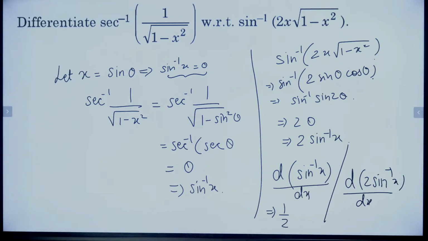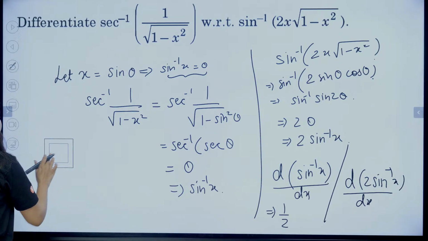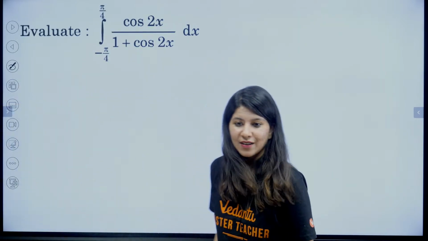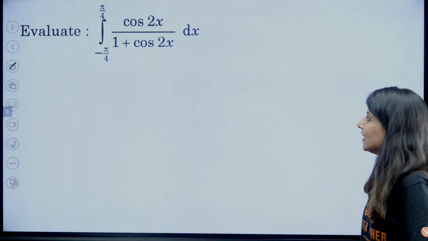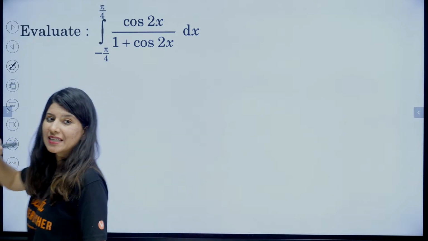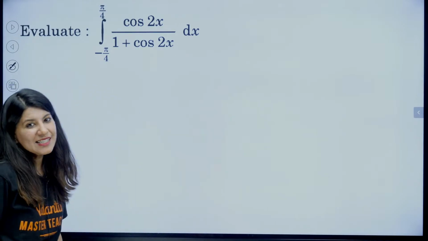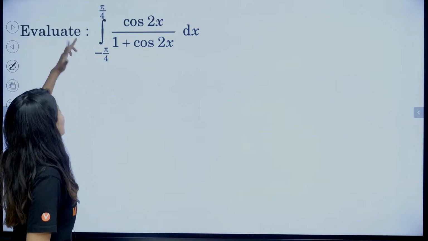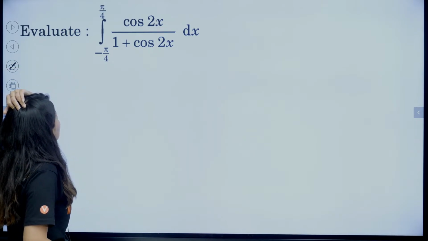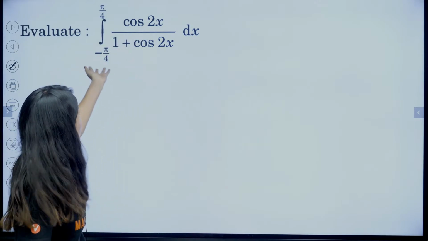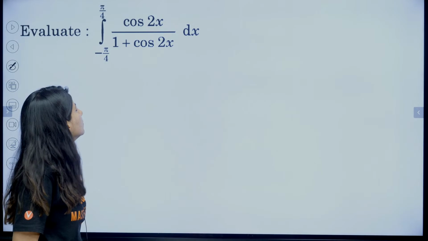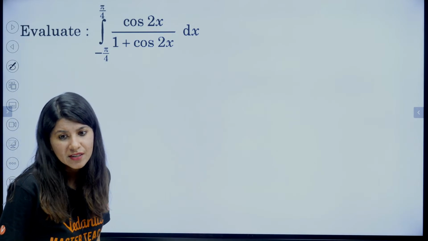Okay. Shall we move on to the next problem? We have to evaluate the integral of cos 2x upon 1 plus cos 2x from minus pi by 4 to pi by 4. The moment we see minus pi by 4 to pi by 4, we think maybe King's property. But even if we apply King's property, it's not working out for us.